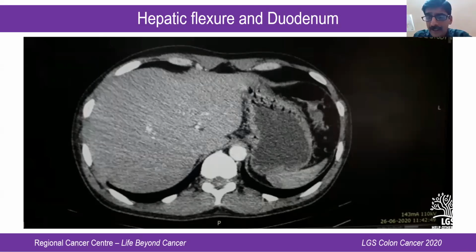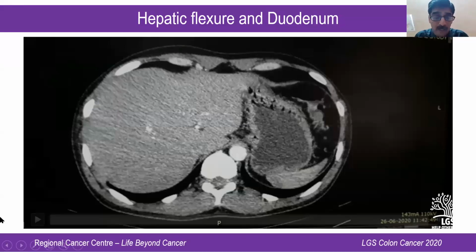I think as Prathapan rightly said, it is not the colonic primary that infiltrates the pancreatic head or the duodenal wall. It is the bulky nodes at the root of the mesentery that infiltrate the pancreatic head and the duodenal wall. So if you ask me, is there a role for Colo-Whipple? There are a lot of publications of Colo-Whipple in colonic cancers, but I don't have any experience of having done a Colo-Whipple for a colonic cancer. But we do have experience of having given neoadjuvant chemotherapy to downstage and ended up doing just a colonic resection in bulky nodes.